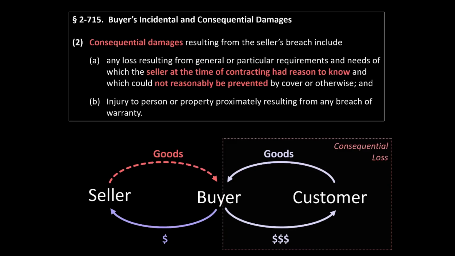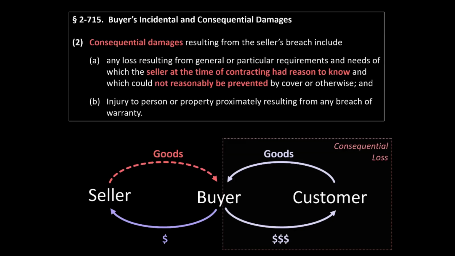Indirect damages of both types, both incidental and consequential losses, are always available for the buyer to recover. But the recovery of such damages is subject to three common law limitations, which are briefly described in your reading and that you likely covered in your study of the common law of contracts. These common law limitations are codified to varying degrees by Article 2, specifically in 715 subsection 2's description of consequential damages. And it is in this context of consequential damages that these common law limitations on recovery have their most pronounced effect.